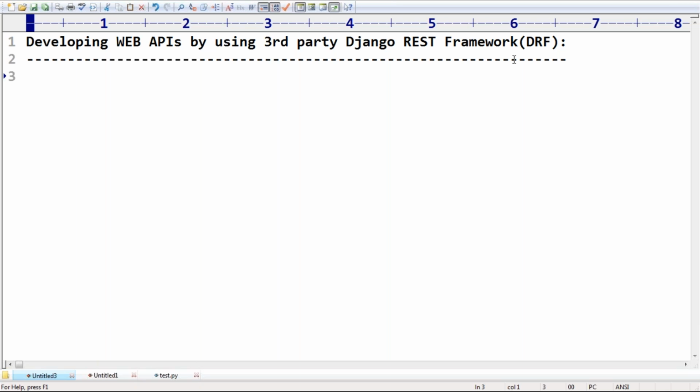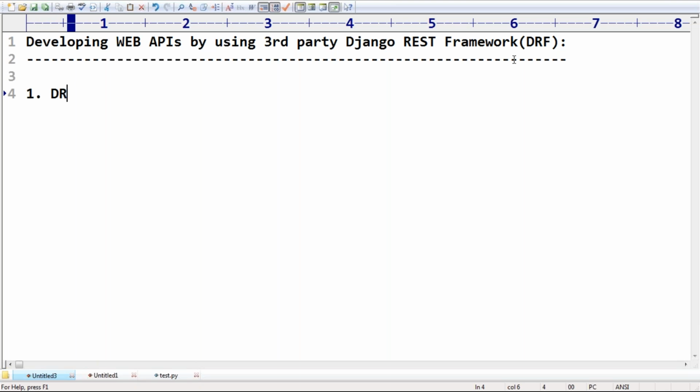Now, do you know we developed APIs without any framework, sir? Even I covered multiple examples which can perform CRUD operations, multiple things we did. But anyway, if we are going to use DRF, our life will become very simple, sir. There are several third-party frameworks available to develop REST APIs for Django applications, right? Do you know one such type of framework?